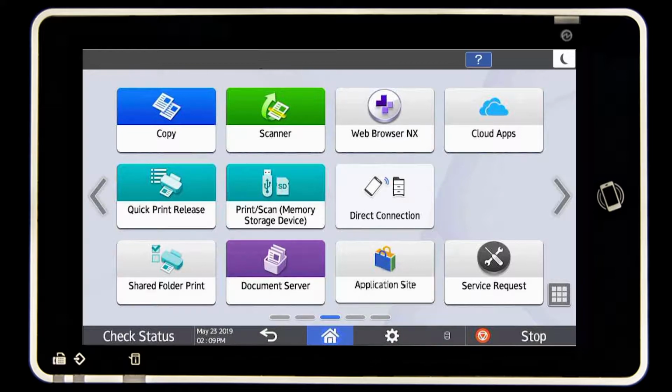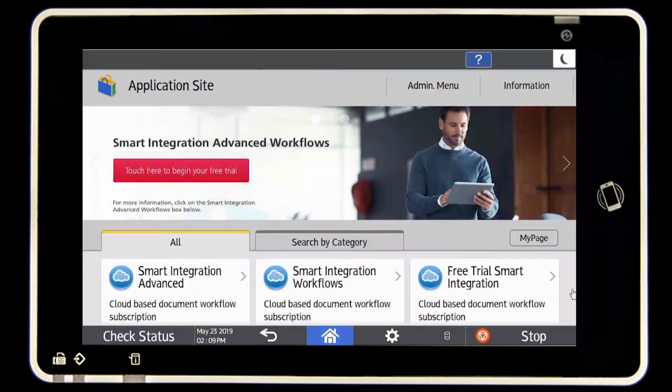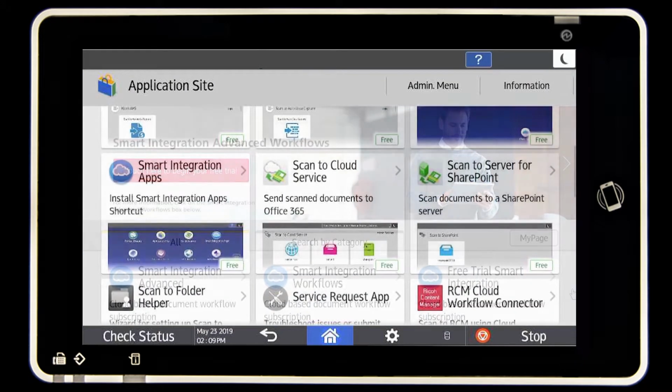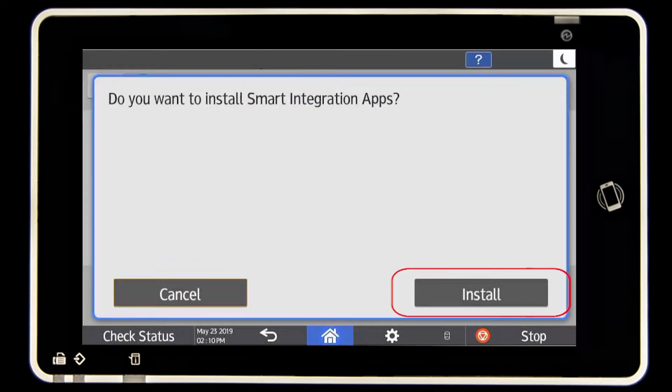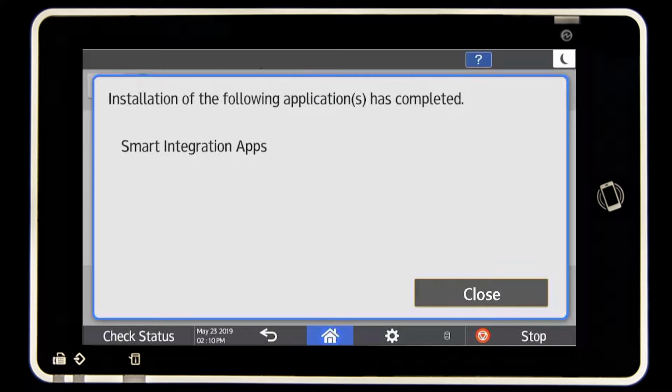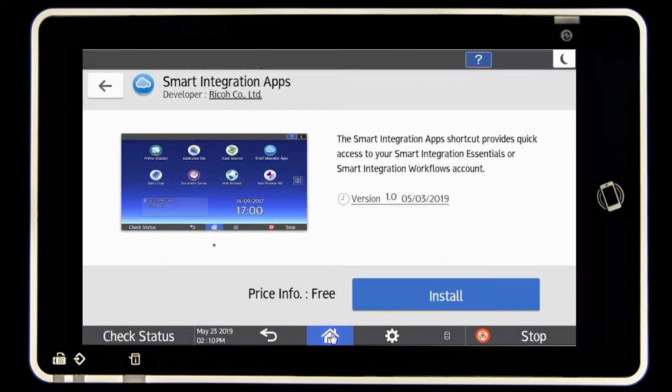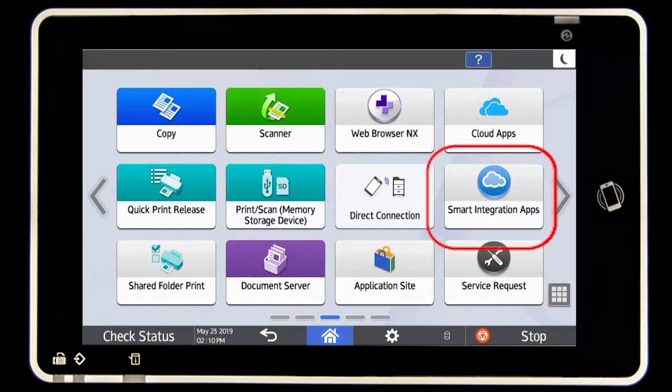Look for and select the application site icon on the home screen. Look for and select Smart Integration Apps. Select Install twice. Installation has been completed. Click Home and confirm that the Smart Integration Apps icon is installed on the home screen.